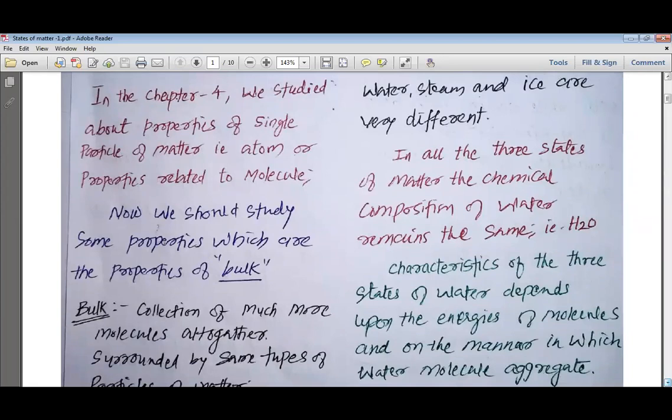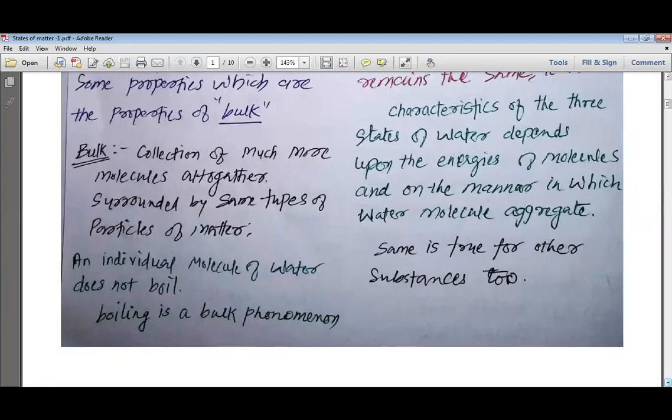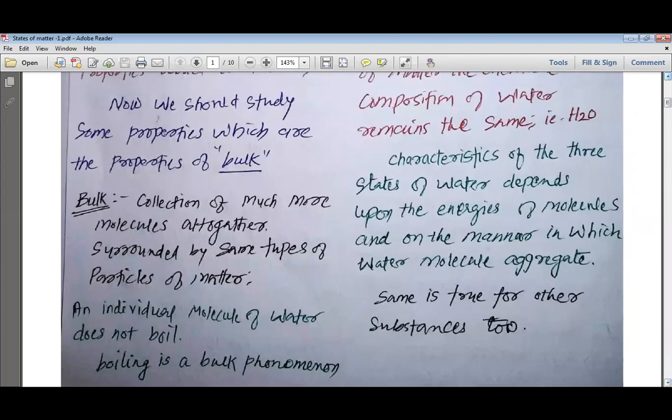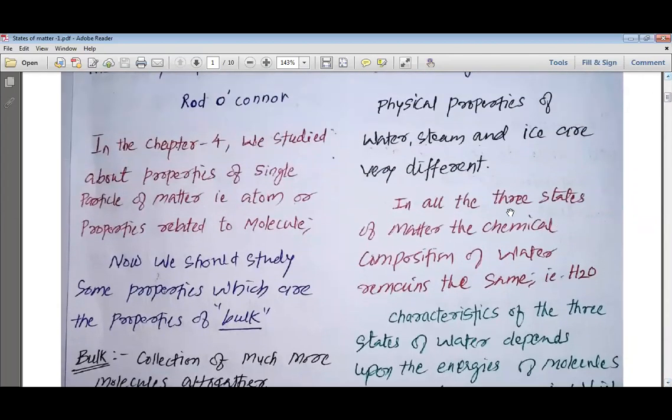The various states of matter are the solid state, liquid state, and gaseous state. In all the three states of matter, the chemical composition of water remains the same, that is H2O. So when we change the states of matter, the chemical properties do not change.